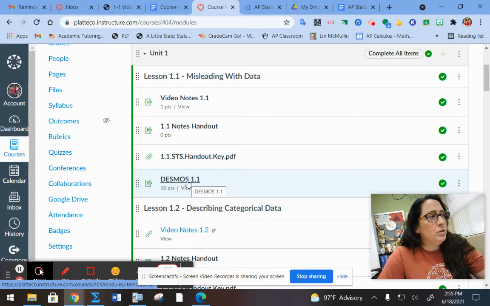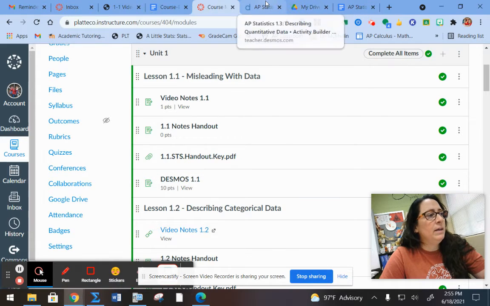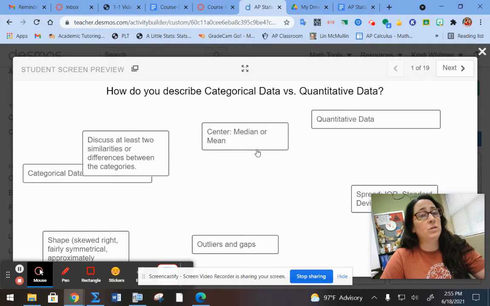And then they're going to go to the Desmos link, and these links all work. My computer is just going really slow, so if I try to click on them all, it's going to take way more than 5 minutes here at school over the summer.